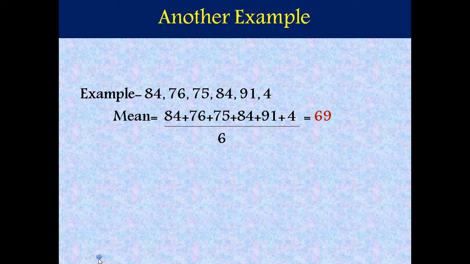So that student alone changed the mean value of the complete data. So here we got the answer 69, which is not the true mean, which is not the true representative value of this data. In these types of cases where our data is skewed, we'll calculate median.